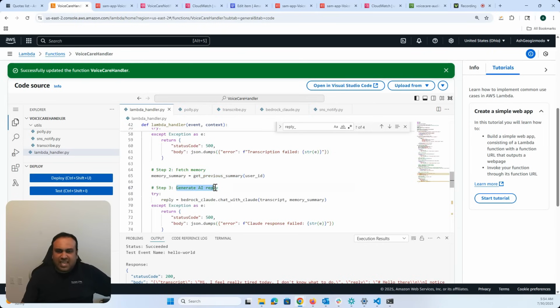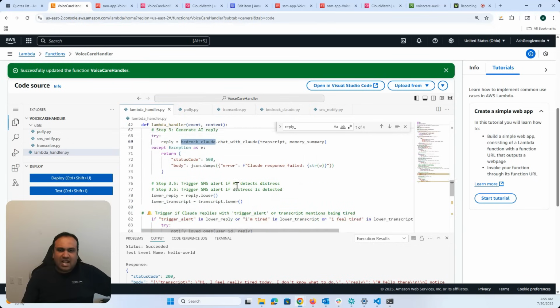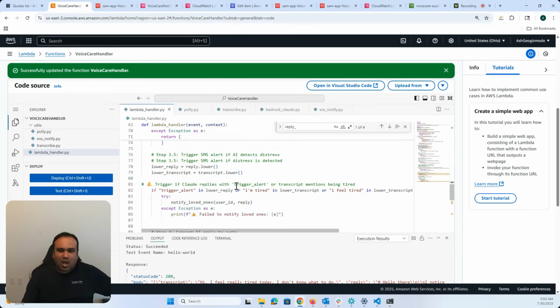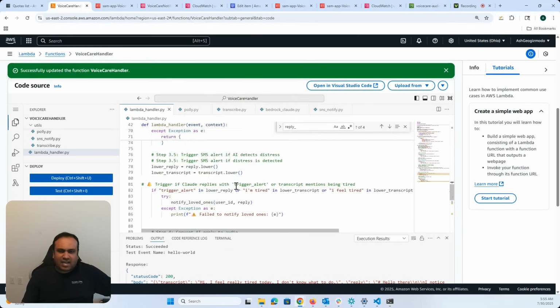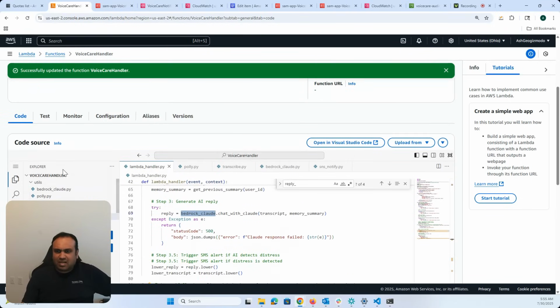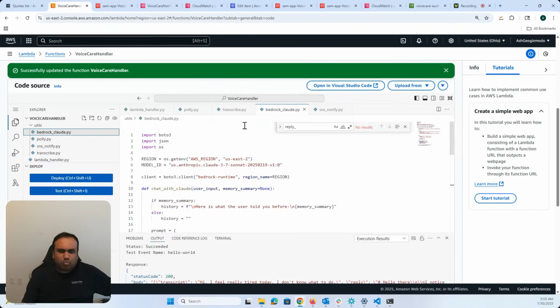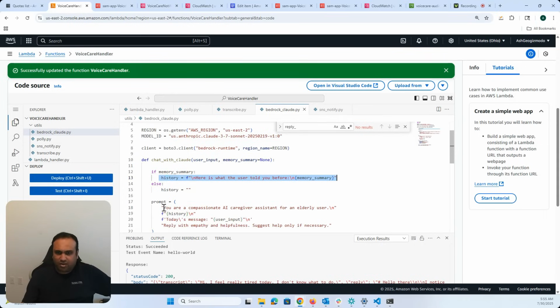And then comes the AI part, where Bedrock Claude is going to chat with the customer. And essentially, I'm going to have a fairly straightforward way of communicating with Bedrock Claude. The prompt is not super complicated for now. And so, if memory summary, here's what the user told you before. So, we get from the memory summary. If not, there's a prompt.